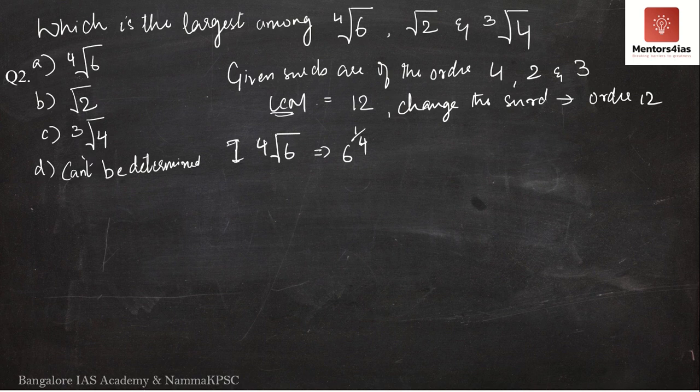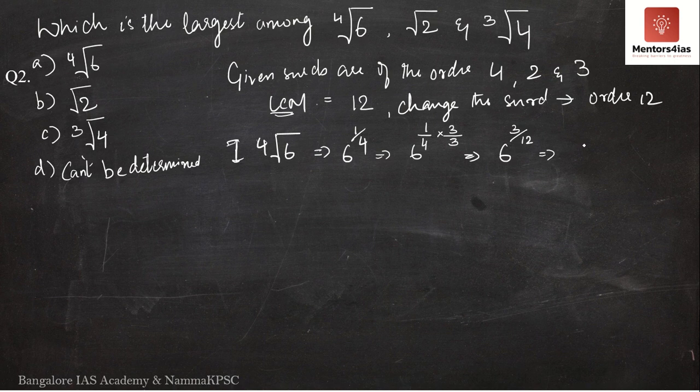I have to change this 4 to 12. How can I change it to 12? I'll write 6 to the power 1 by 4 into 3 by 3. So this will give us 6 to the power 3 by 12.